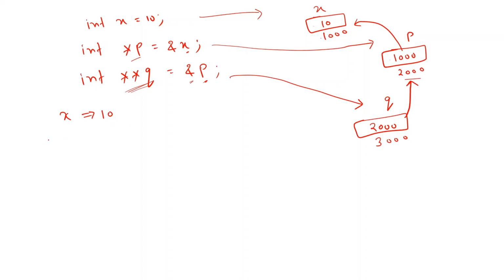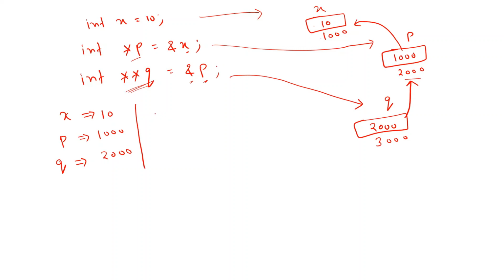Okay, now if I ask what is p? You can say, sir, p is a variable, so the variable name indicates its inside value, so inside p 1000 is there, so it is 1000 only. Okay, now if I ask what is q? Q is again a variable name, which indicates its inside value, so the content of q is what? 2000. Okay, now it is fine.